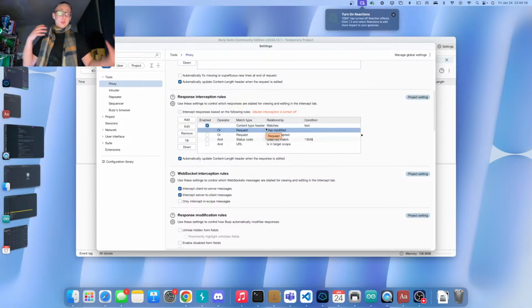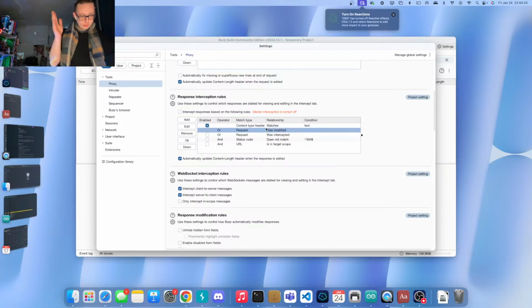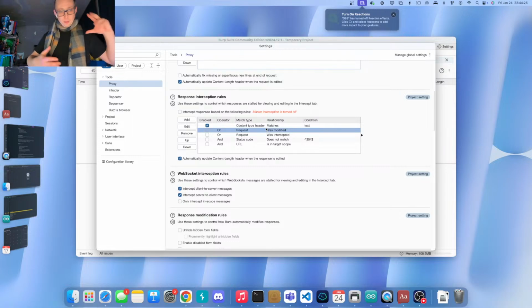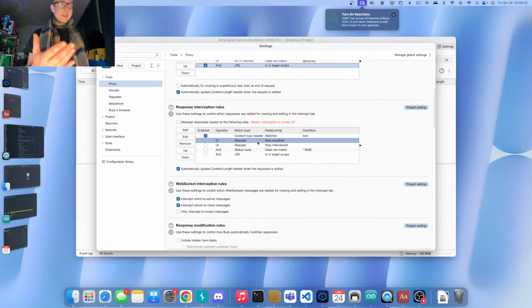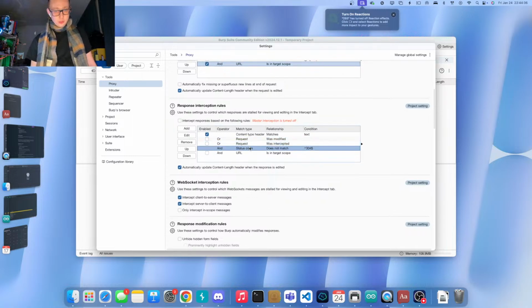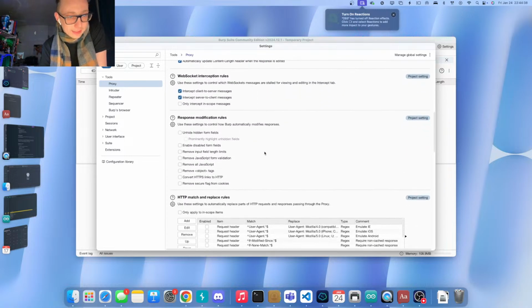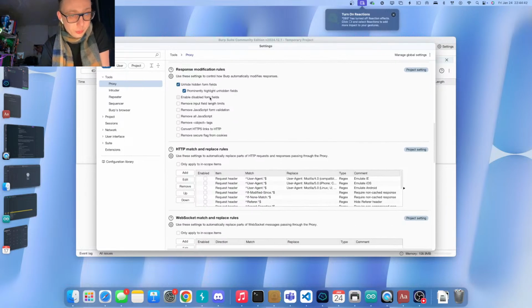The difference between the request and the response intercept is clear, I think, of course. In the request, you can say everything from the request. So contains parameters, does not contain parameters, the originating URL, whatever. Here, it's more the response. So the request was modified, was intercepted, does not match, etc. WebSocket interception rules, do we care? No. These, do we care? Yes, absolutely do we care.